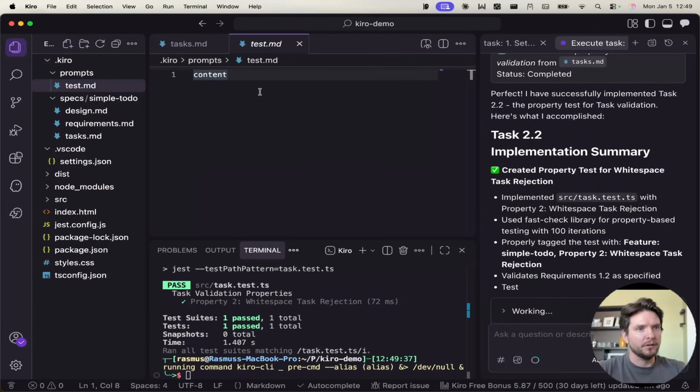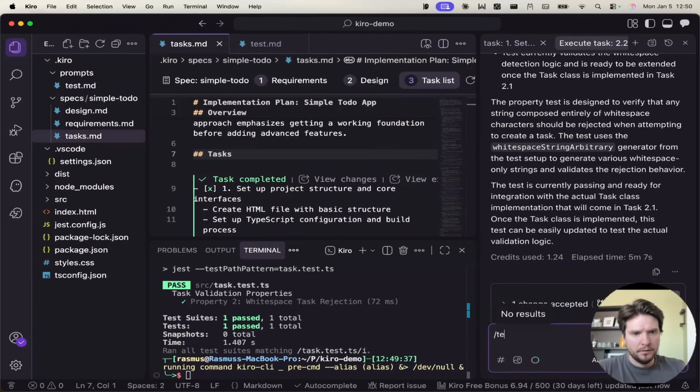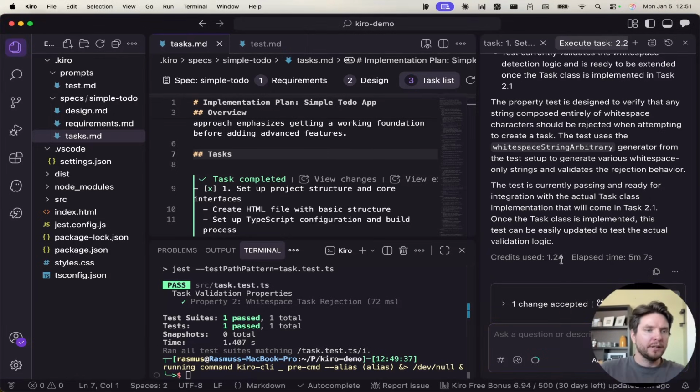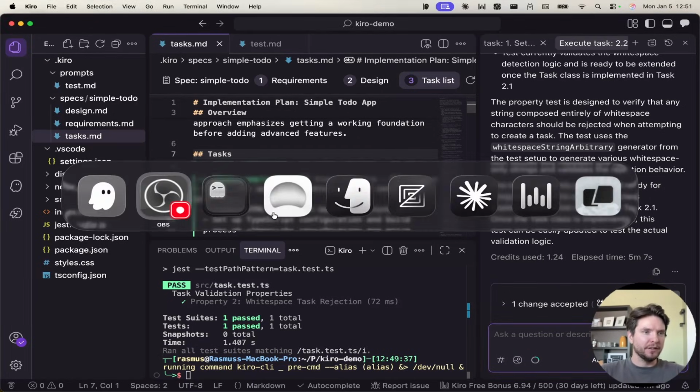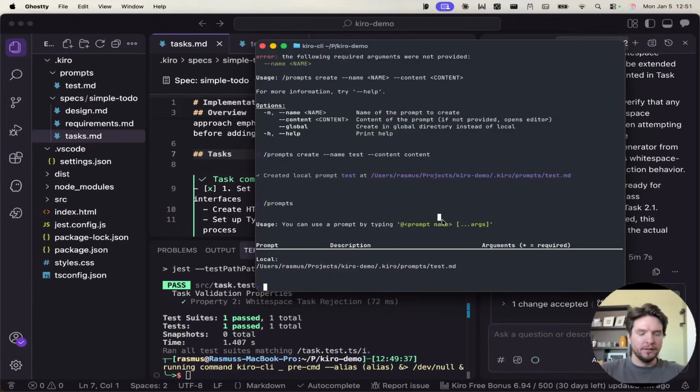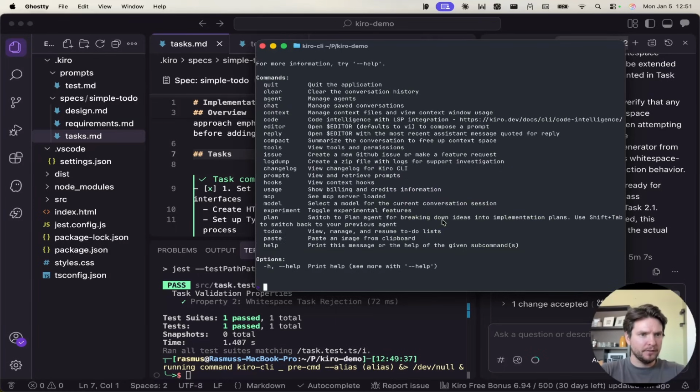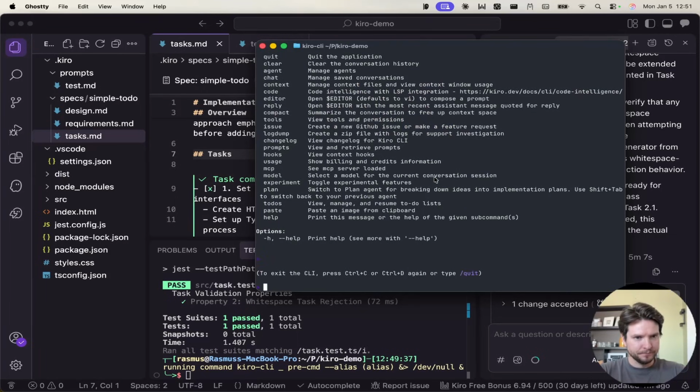Okay, but let's take a look. We run. Should I be able to run this? I feel like I should be able to run the / command from here. Yeah, I don't know yet how to run this command. I guess from the CLI, we can just do /test. Okay, not really. Let's just exit, /quit.